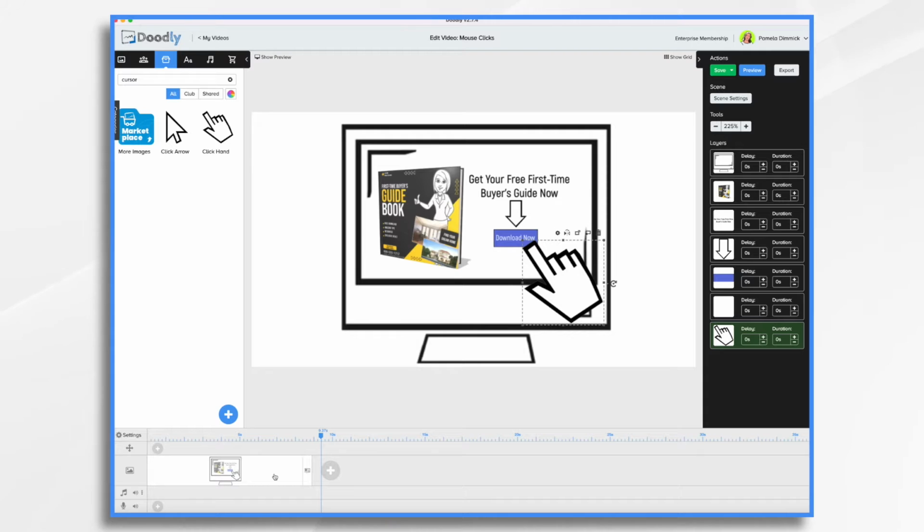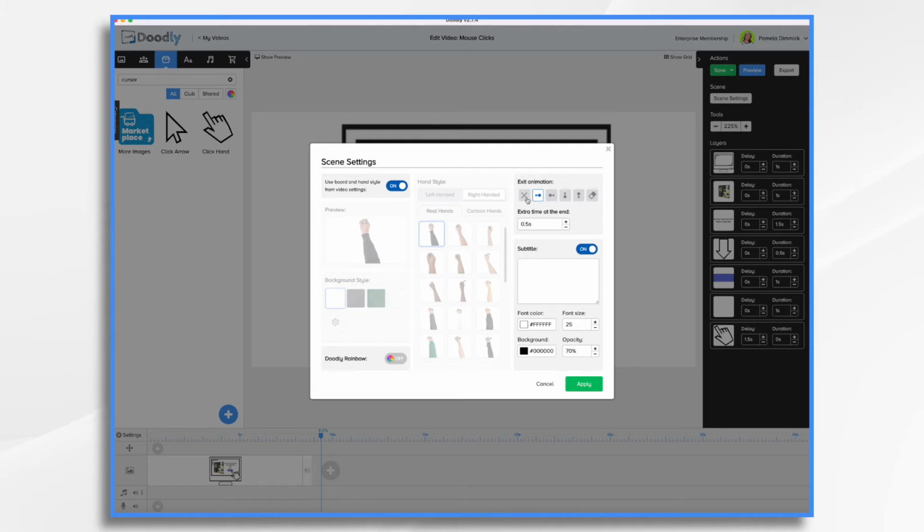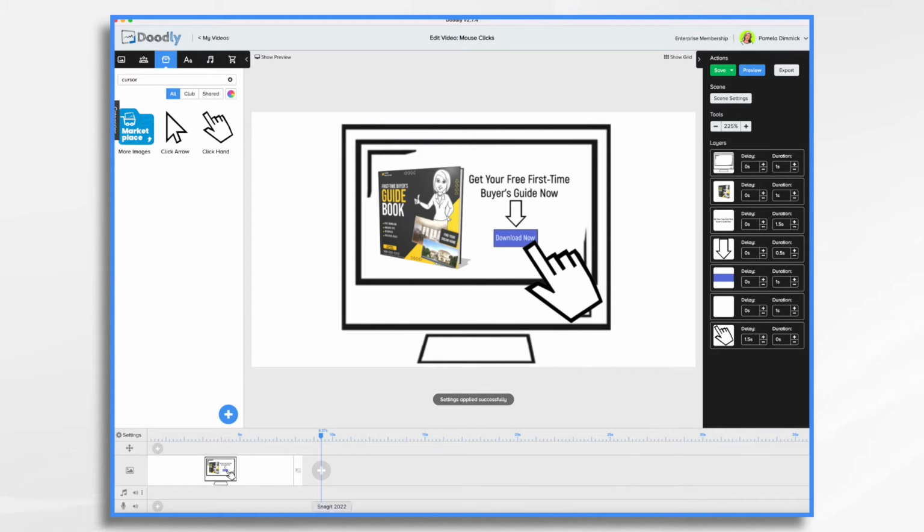Let's go back to the first scene. We want to go to scene settings, and we want to turn this exit animation off because we don't want it swiping away only to reappear. Okay, so I have my scene, and then I have my little mini copy of the scene. Everything has been zeroed out. Now we go here, let's select both of the items, and you do that by pushing down on Command or Control and clicking at the same time. That turns them into a group, and now we can resize it.